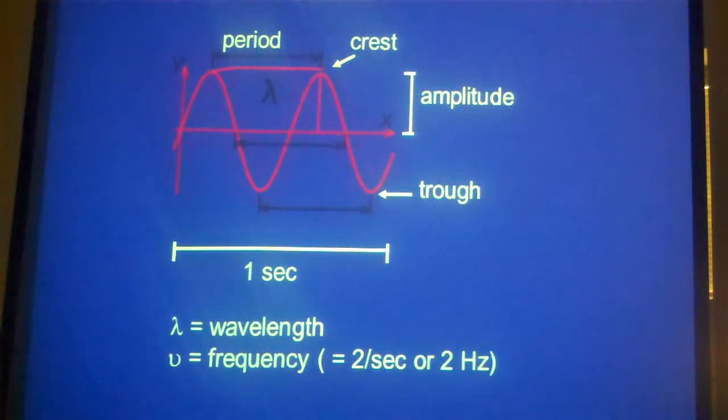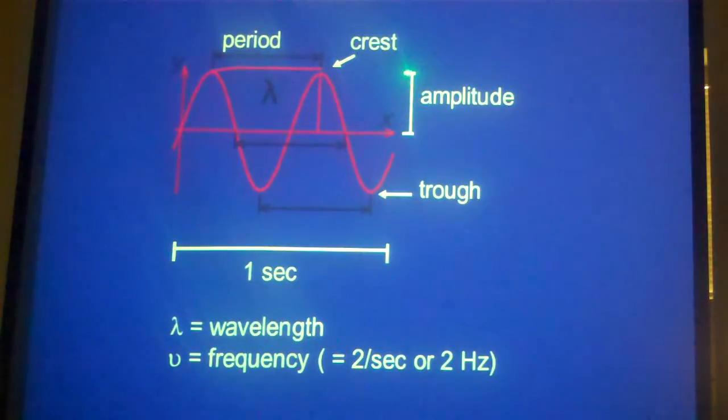Alright, so here's a wave and all the definitions on it. There's a wave going up and down here, and from the peak, the crest, to the peak of the next wave, the crest, is 1 wavelength, and the time for that to go past is the period of that wave.